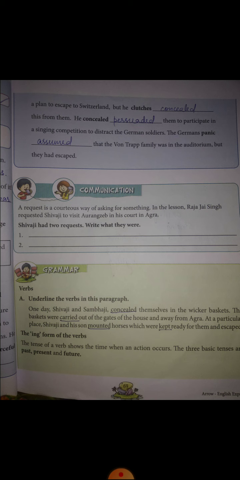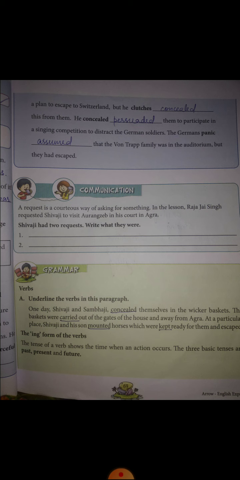So if we add ing to any verb for an action which is happening right now, it becomes present continuous tense, right? For example, I am reading a book. I have added ing to the word read. Read is a verb and I've added ing and the action is happening right now. So it is in present continuous tense. Okay?